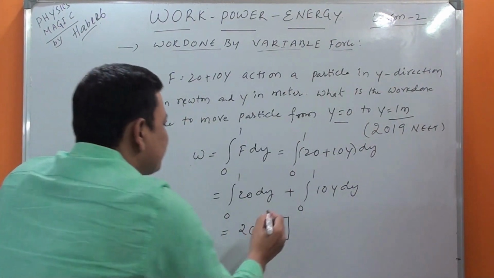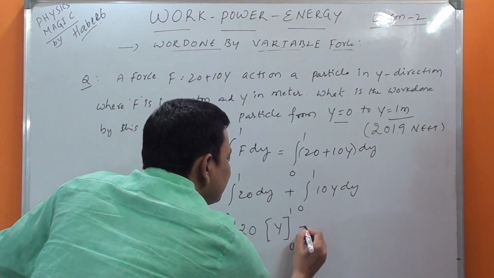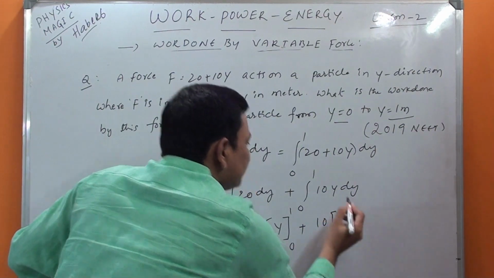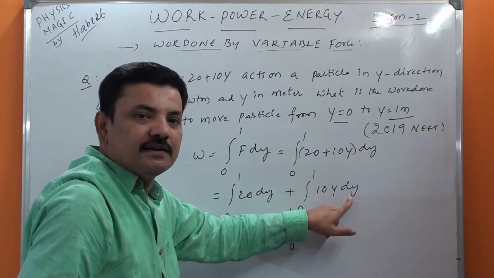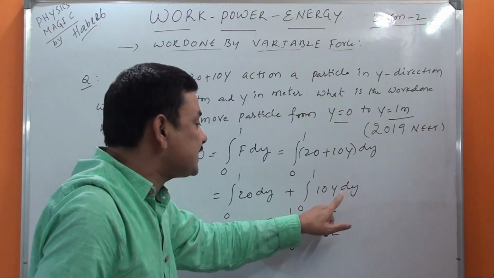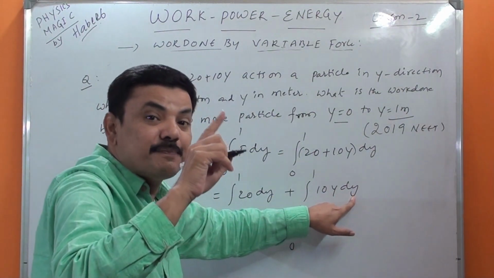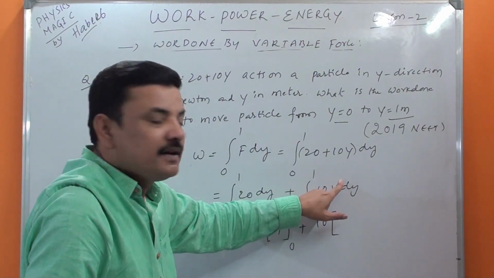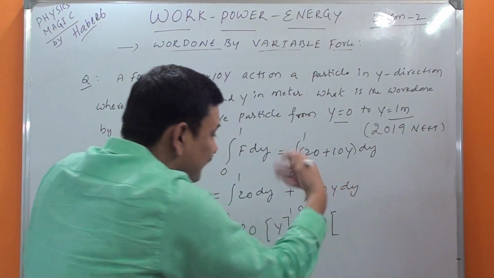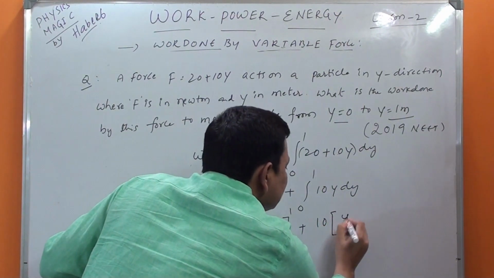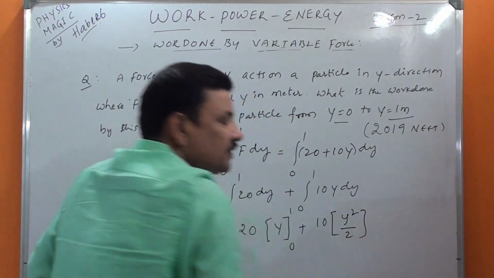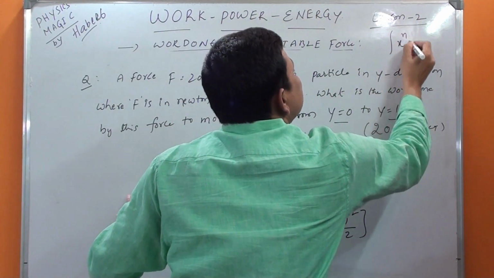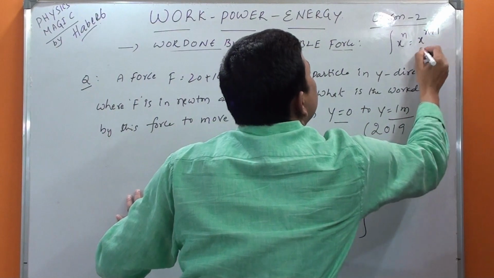Integral dy is nothing but y, so it's 20 times [y] from 0 to 1, plus 10 integral y dy. Yesterday I told you integral x^n dx is x^(n+1) by n+1.